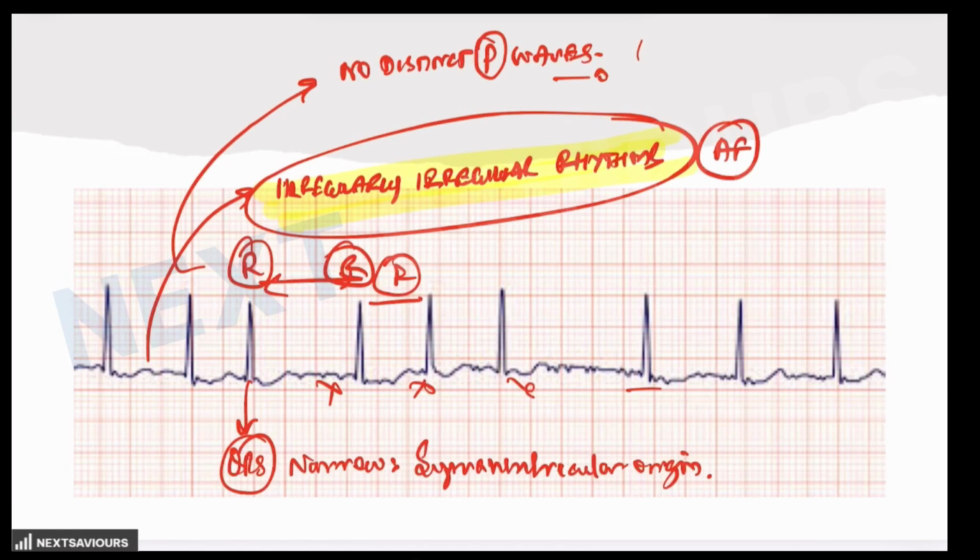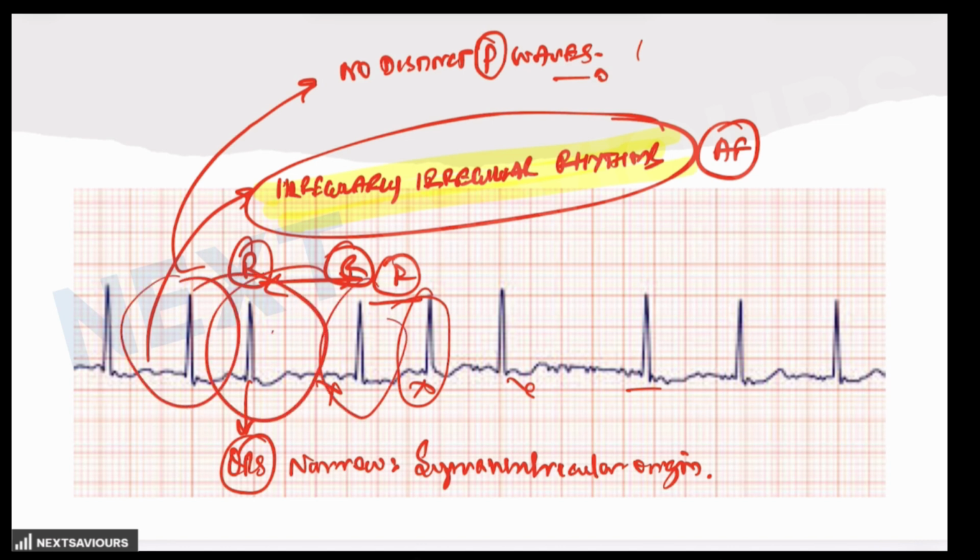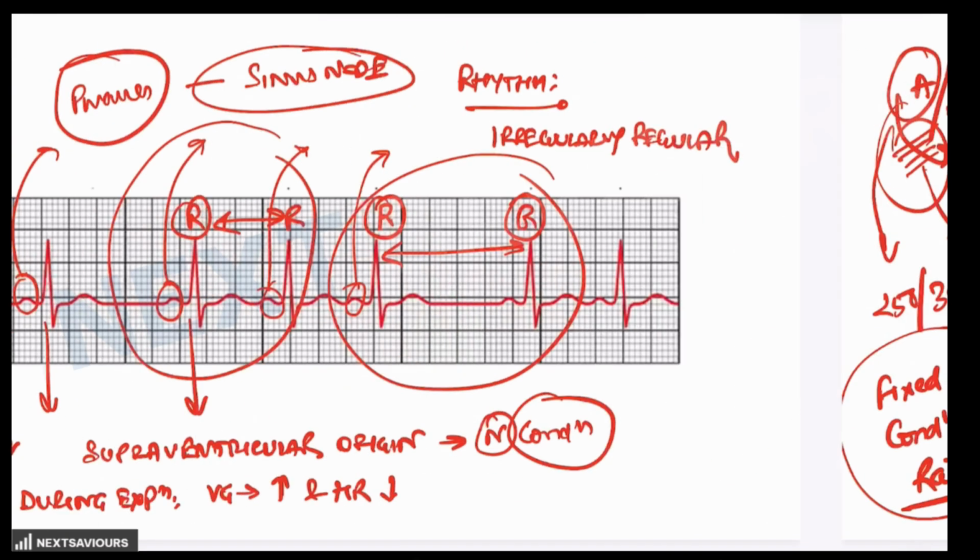As you can very easily identify, there is no regularity in any of the rhythm of the ECG which is provided here in this question. So this is how the ECGs of atrial fibrillation are identified. And finally, what we are left with is the option of